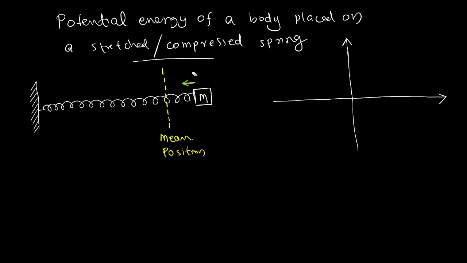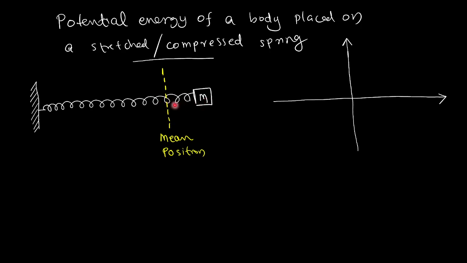All of you please listen. How does this body achieve potential energy? That is my question. The body initially was at the mean position.